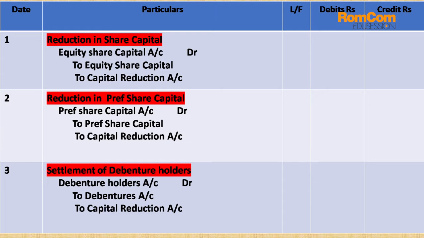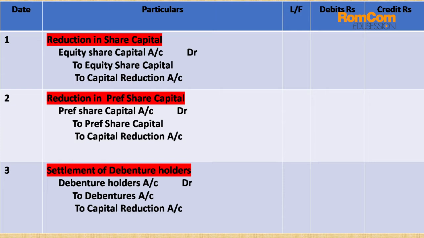Number one is equity share capital account debit to equity share capital to capital reduction. No need to by heart any entry. I will be telling you how to remember this or how to construct journal entries. Those students who are by hearting the journal entries or mugging up the journal entries will face a lot of problems constructing the journal entries for all the chapters, because there are n number of entries which you need to remember.